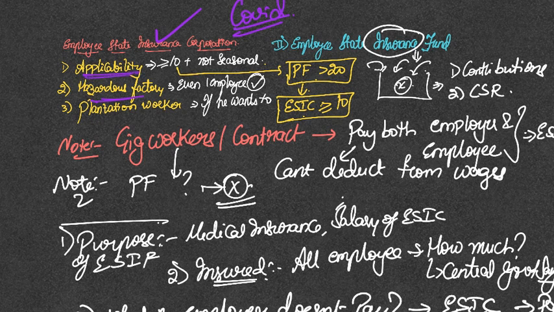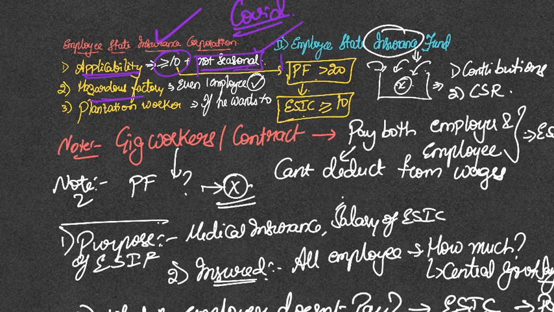So to which organizations is this applicable? Every organization which has more than 10 employees. And you have to mind that this number 10 is not applicable for seasonal factories. What are seasonal factories? Say, for example, you can imagine standard fireworks. Only during the Diwali season they find employment. You will not find employment in off season. So such kind of factories are called seasonal factories. It's not applicable for them.